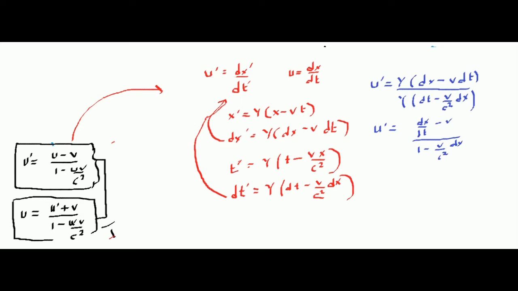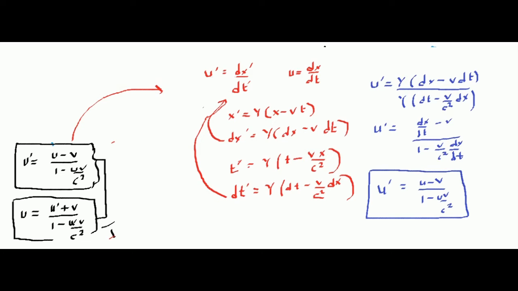Now can you tell me what is dx by dt? dx by dt is the velocity that is measured by the stationary frame, that is u. So u dash is u minus v divided by 1 minus uv by c square. So this is just another completely mathematical derivation of the same relativistic velocity addition formula. Agreed?